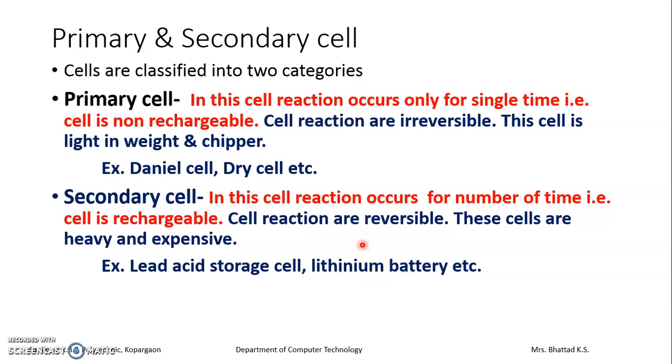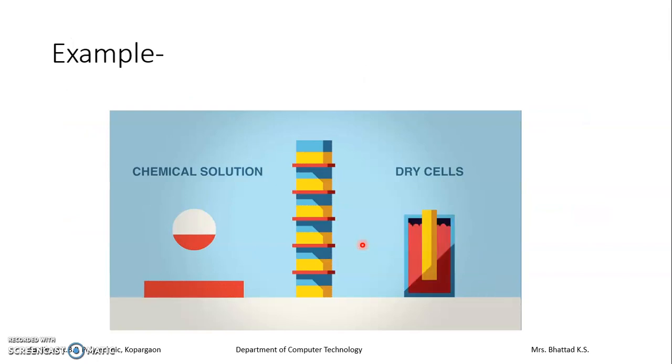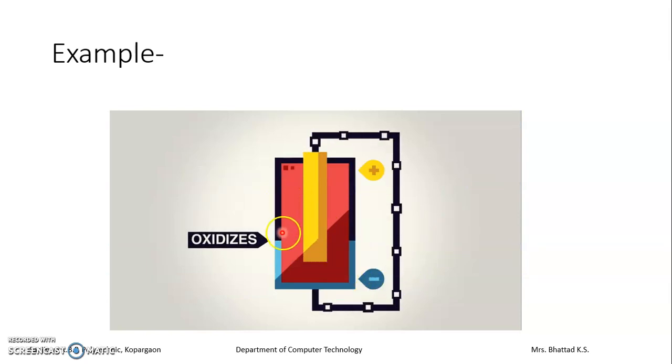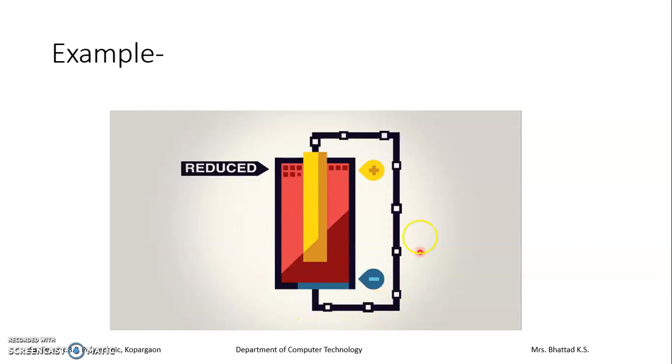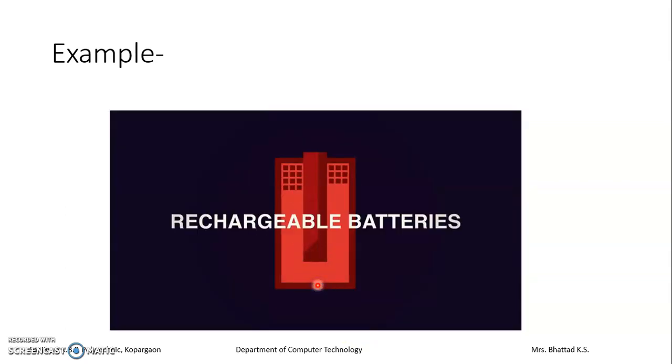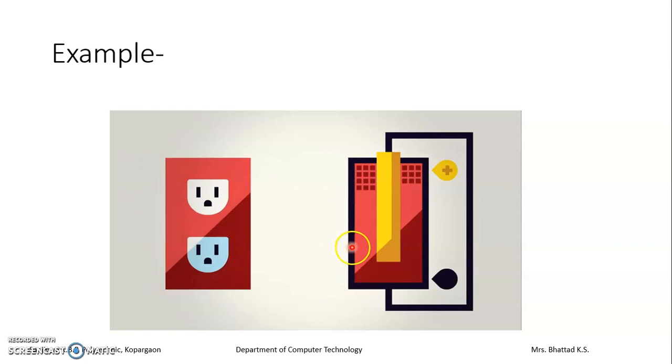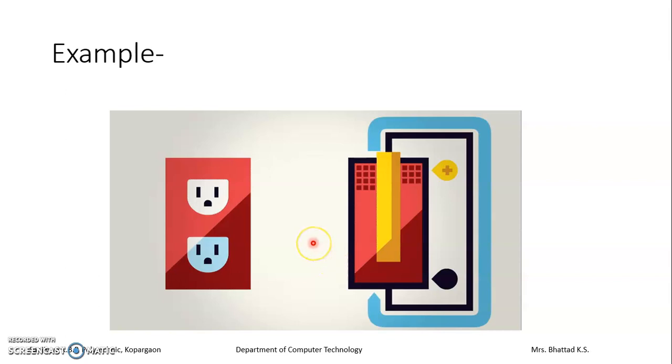This phenomenon can be better understood with the help of this animation. First, we are observing the dry cell, in which you can see electrons are lost and they reach the cathode. Now, the rechargeable battery. How does a rechargeable battery work? Suppose it is discharged, then you need to charge it with the help of an external source. Now you are going to charge it with the help of an external source. Now this is the charging.